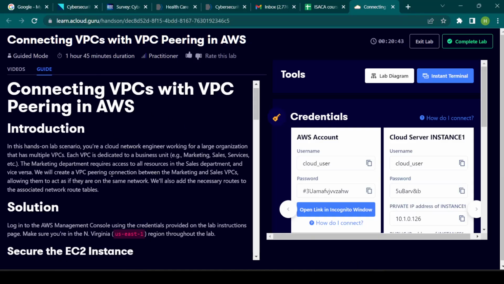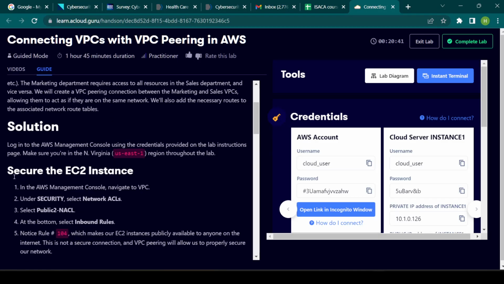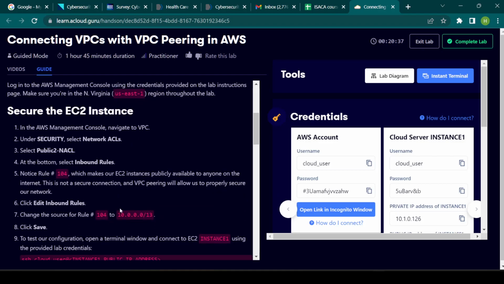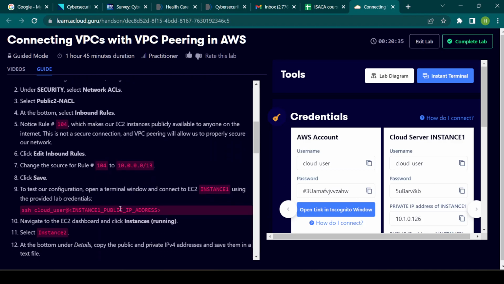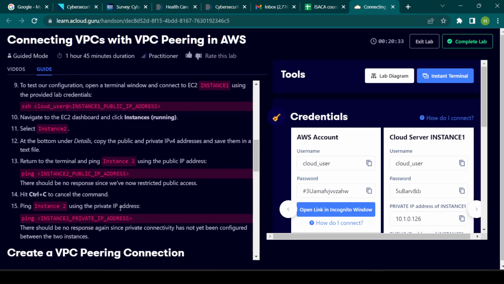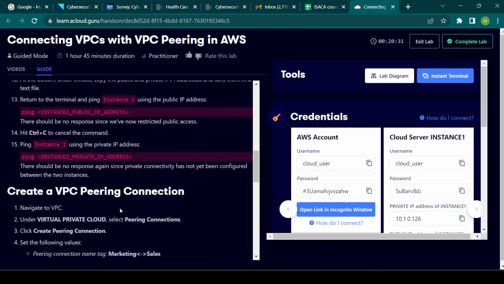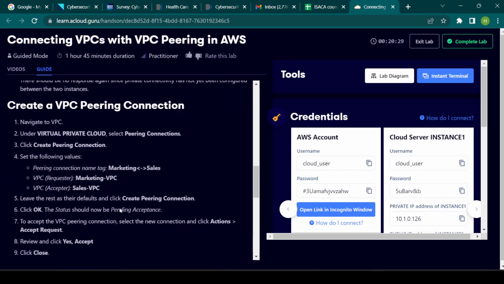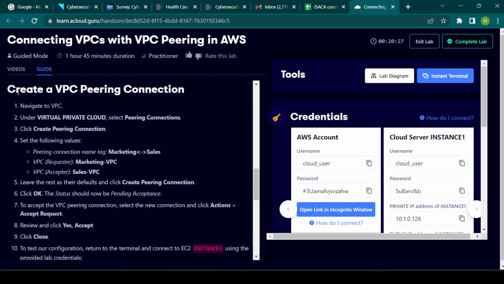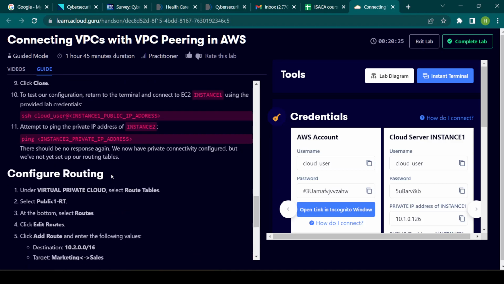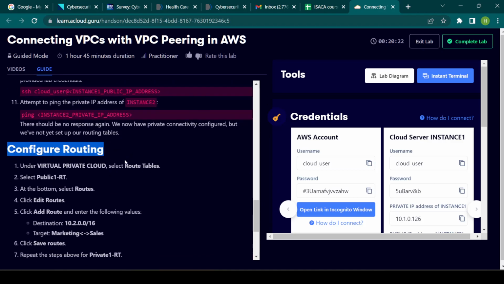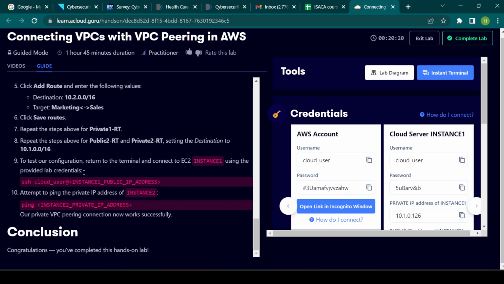The private IP is responding. So it is the same as in the instruction. First we secure the EC2 instance so that traffic is accepted only from the CIDR range of the other VPC. Then we create the VPC peering connection, and then we configure routing. Then if we try to ping, we get a response.